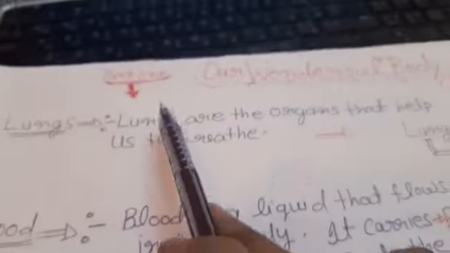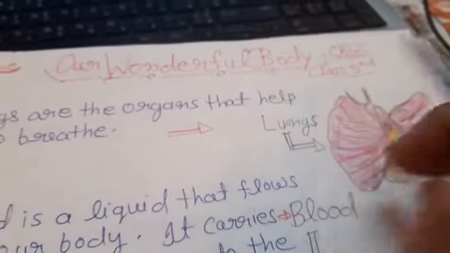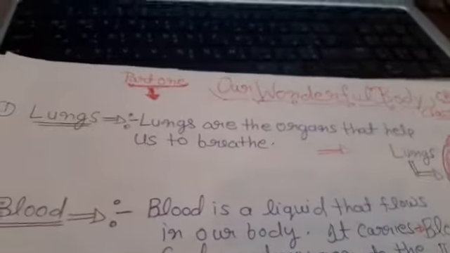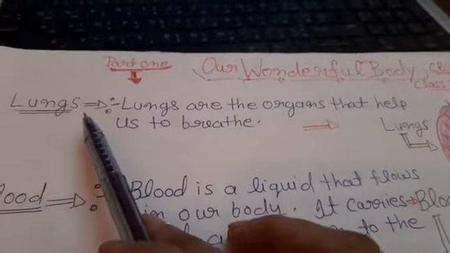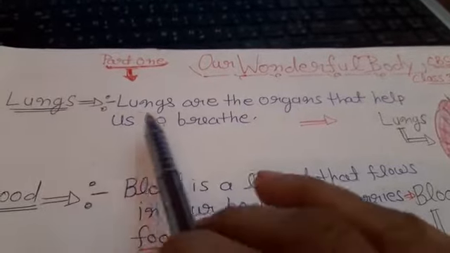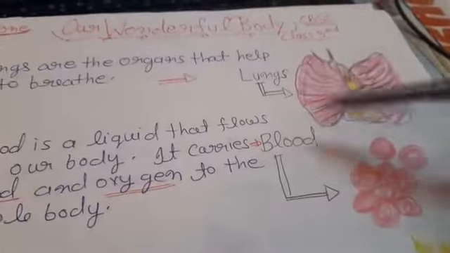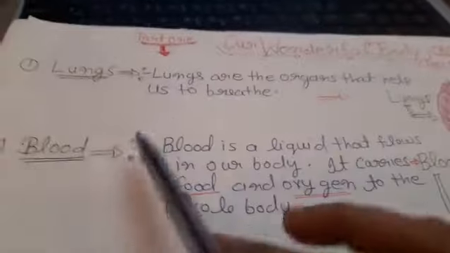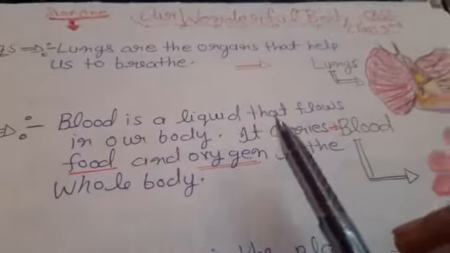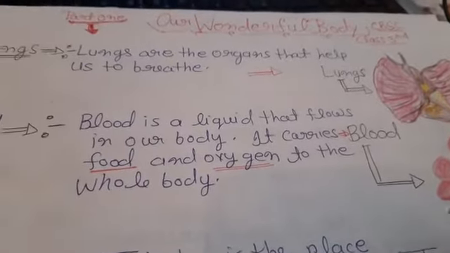So let's revise part 1 of our wonderful body, class 3rd. We are taking some internal organs of the body. Lungs are organs that help us to breathe. This is a lung, and you can easily draw it in your notebook. This is blood. Blood is a liquid that flows in our body.